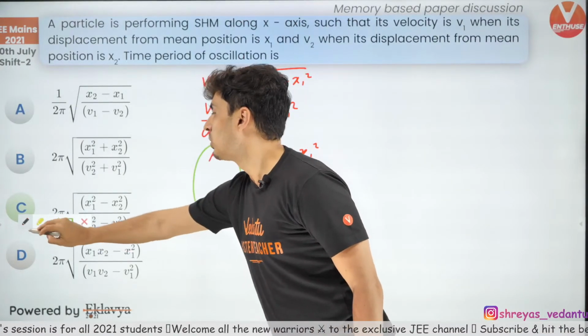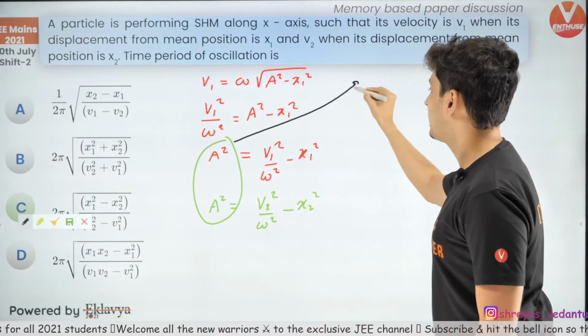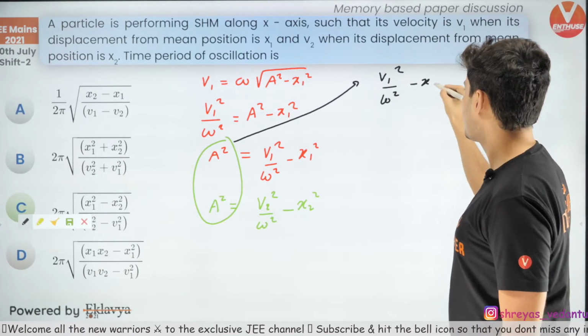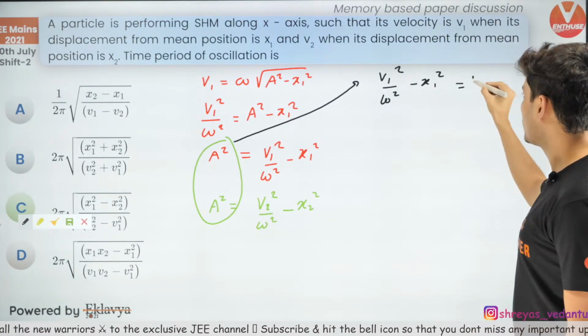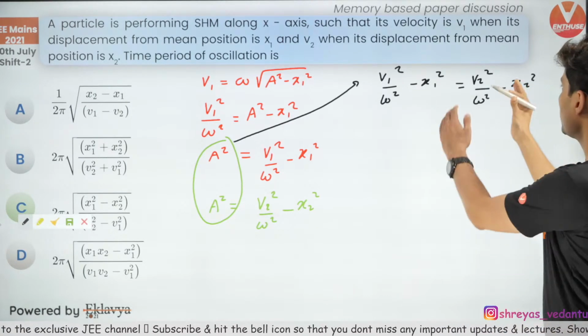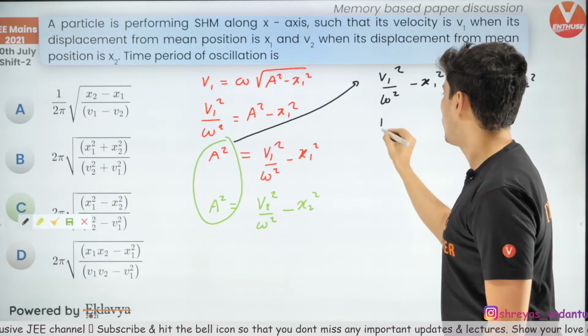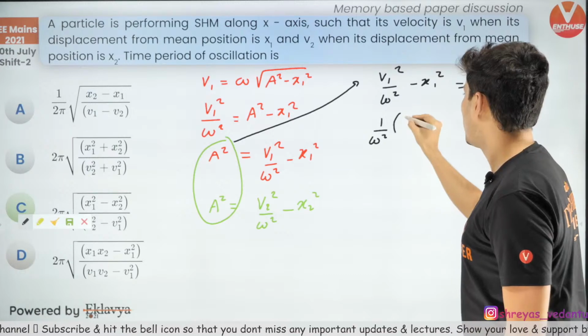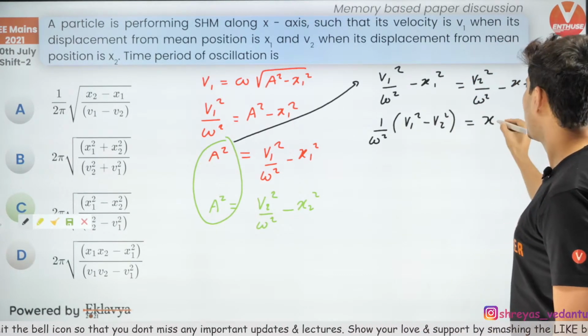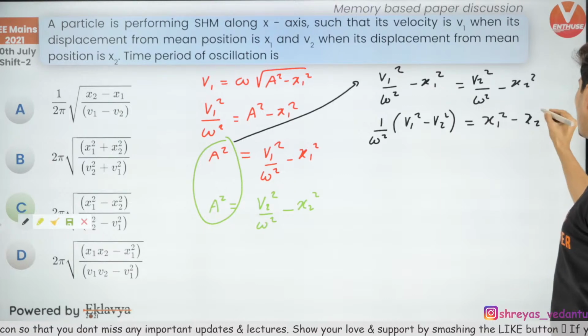So equating both of them, what will I get, guys? I will get V1 square by omega square minus X1 square will be equal to V2 square by omega square minus X2 square. Now shift the terms. So 1 by omega square, and you will have V1 square minus V2 square is equal to X1 square minus X2 square.